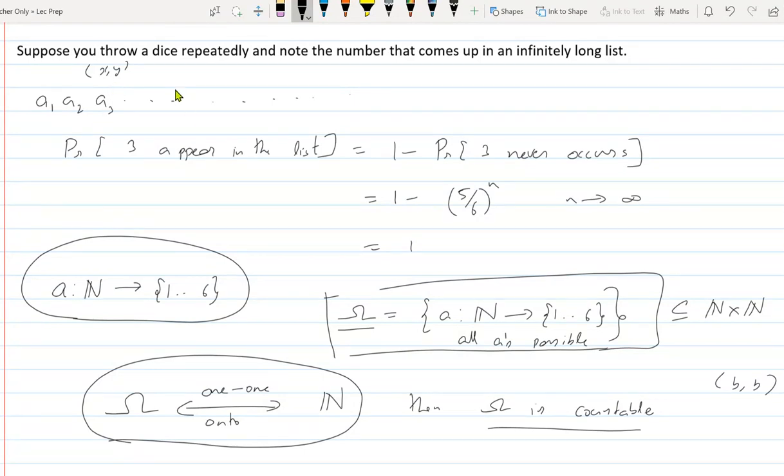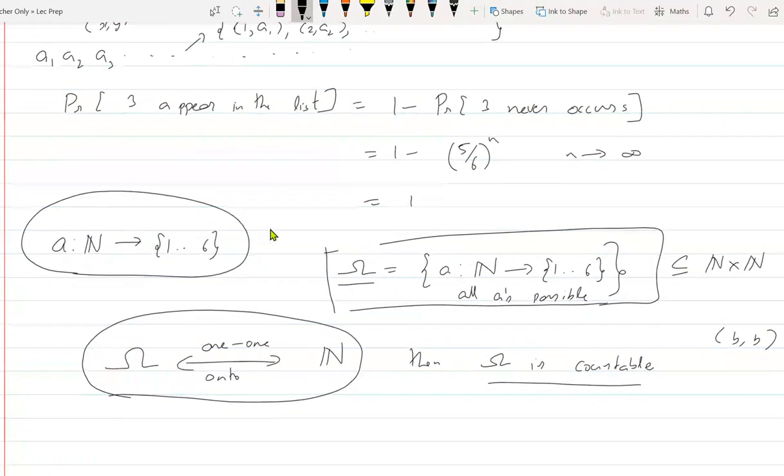Yeah, so I understand what you are saying. You are saying you will convert the sequence into a set of points. Yes, sir. 1 comma A1, 2 comma A2. This is what you mean, right? Yes, sir. But this is a set of points. Now here you have 1 point. How can a set of points be equal to 1 point? Okay, sir, I got it. Thank you. So this is not a subset of N cross N, that everybody agrees.